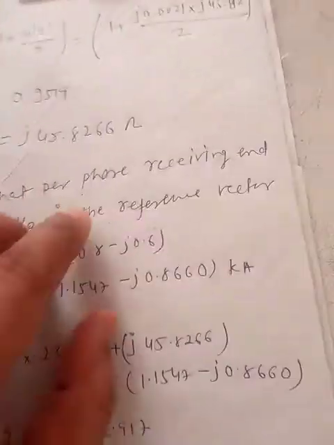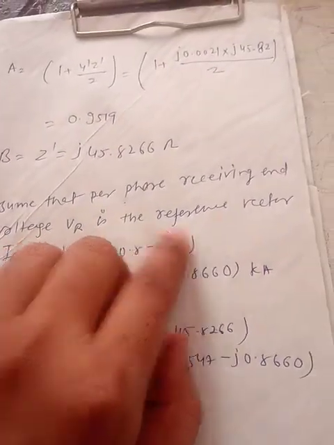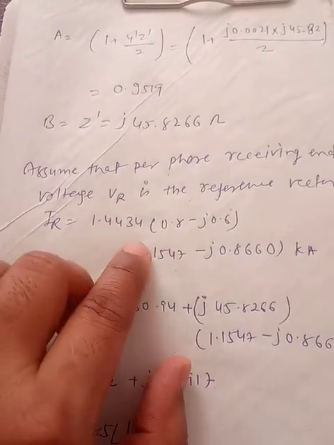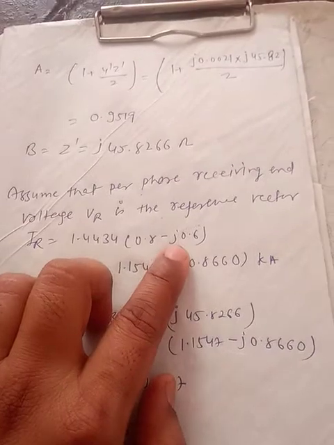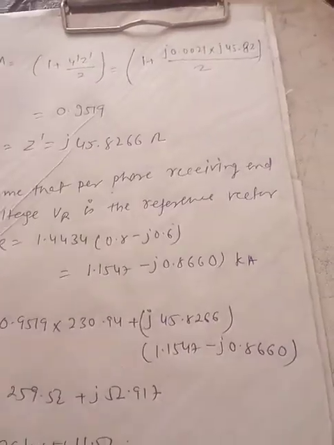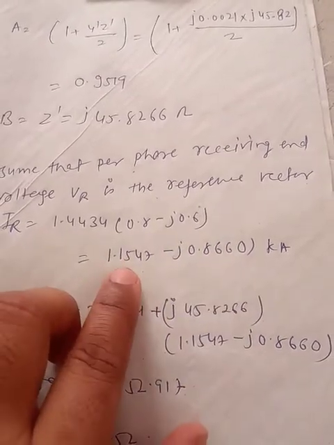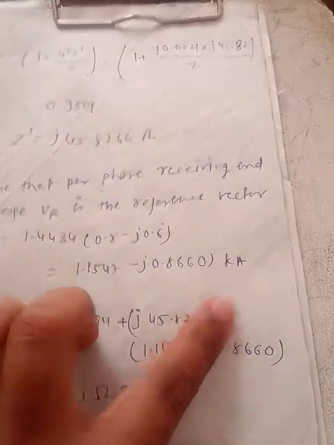Now assume that the per phase receiving end voltage VR is the reference vector, and IR can be calculated as 1.43, that is the receiving end current, at 0.8 minus j0.6. This is our power factor. Now this is our net current, 1.1547 minus j0.8660 kiloampere.